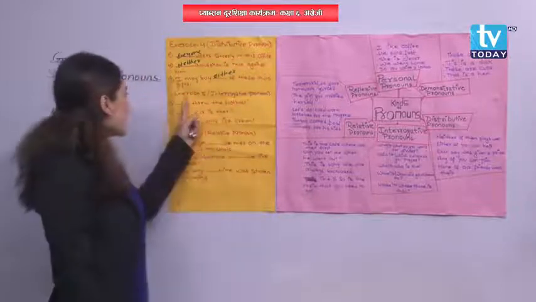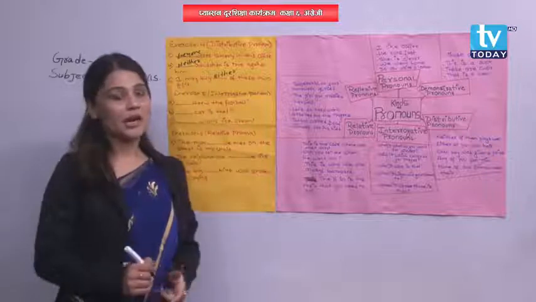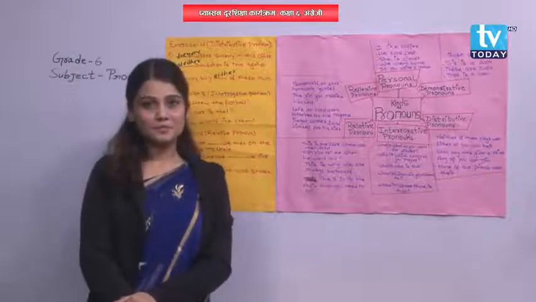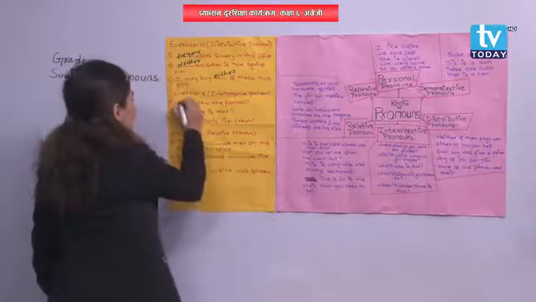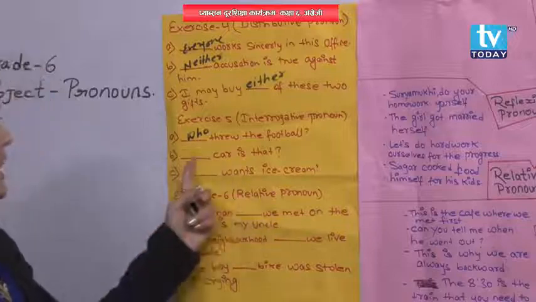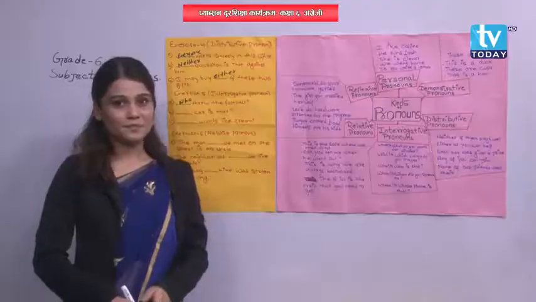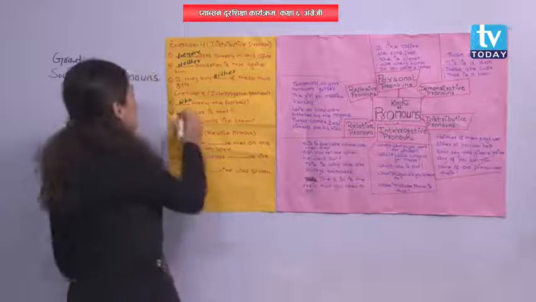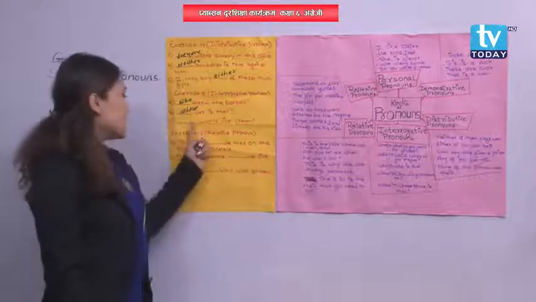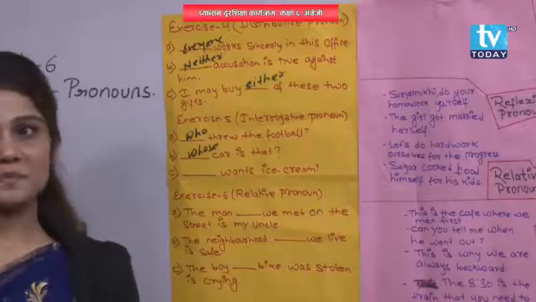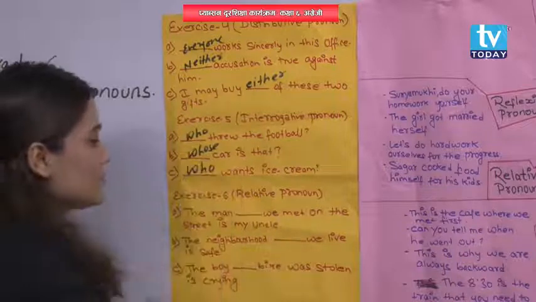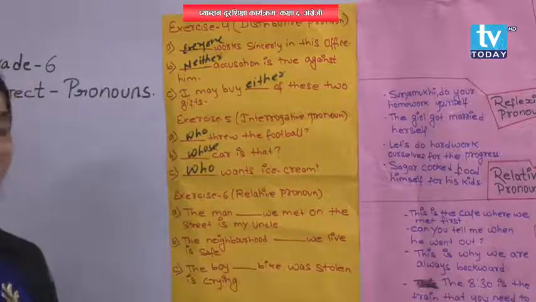Understood? Now next one, exercise 5, interrogative pronoun. Dash threw the football. What will be the answer here? Yes, who? W-H-O, who. Now next one, dash car is that? Yes, whose car is that? Dash wants ice cream. Who wants ice cream?